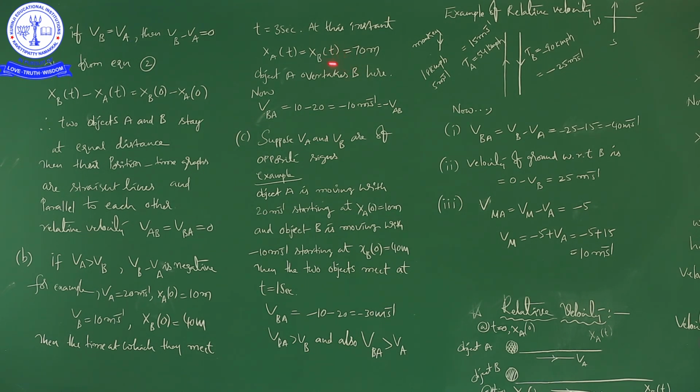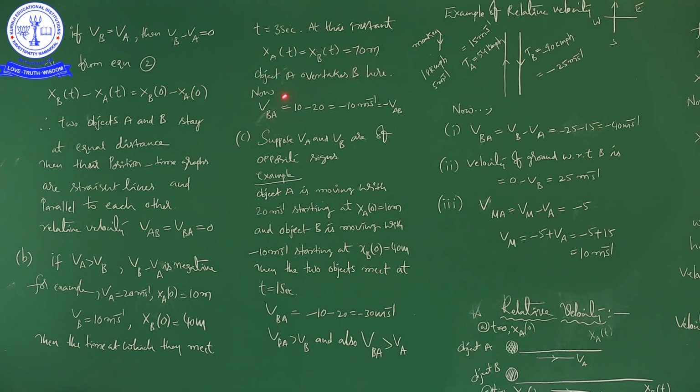If you calculate the displacement of A after 3 seconds and the displacement of B after 3 seconds, then you will get 70 meters. At 70 meters, the object A overtakes B. So the distance travelled by A is equal to the distance travelled by B in a time interval of 3 seconds, which is 70 meters. So the distance travelled by both is 70 meters, which means they overtake each other.